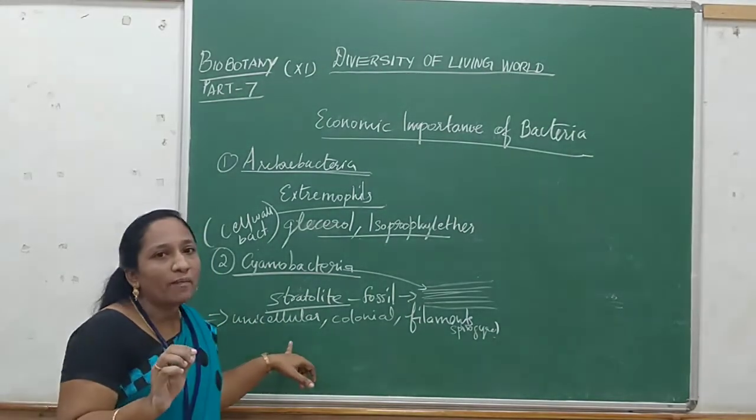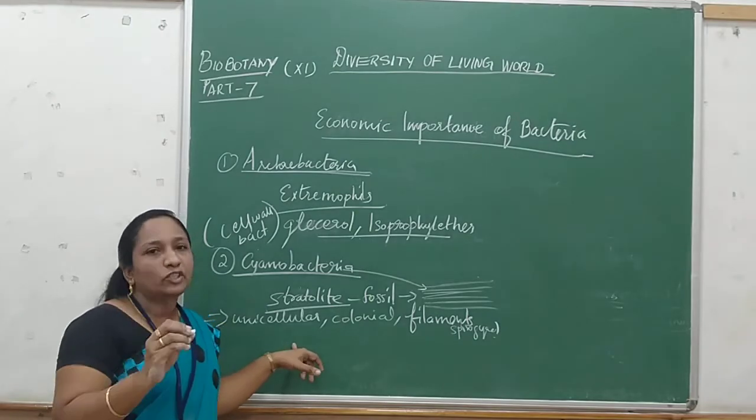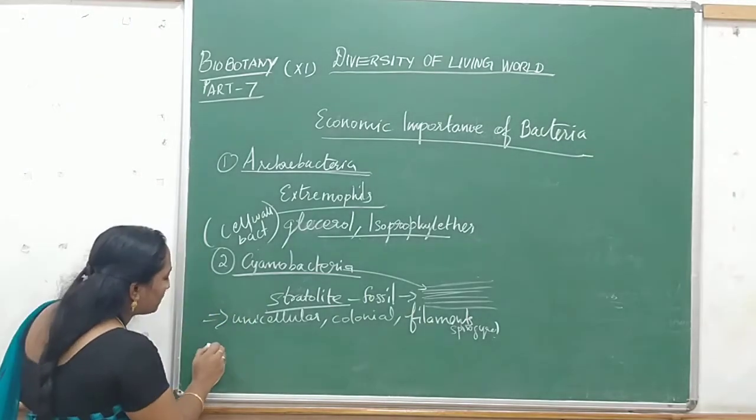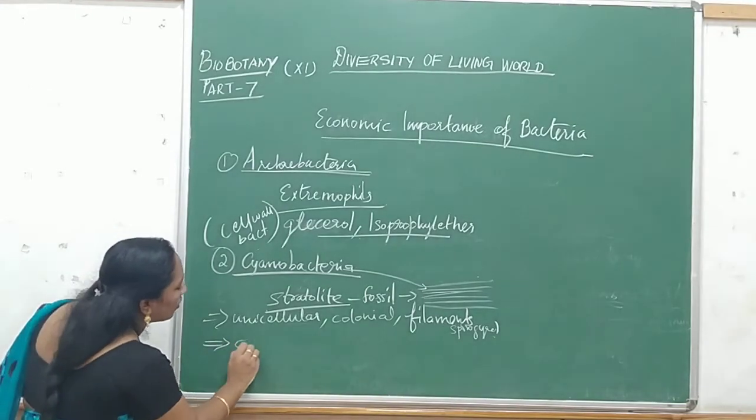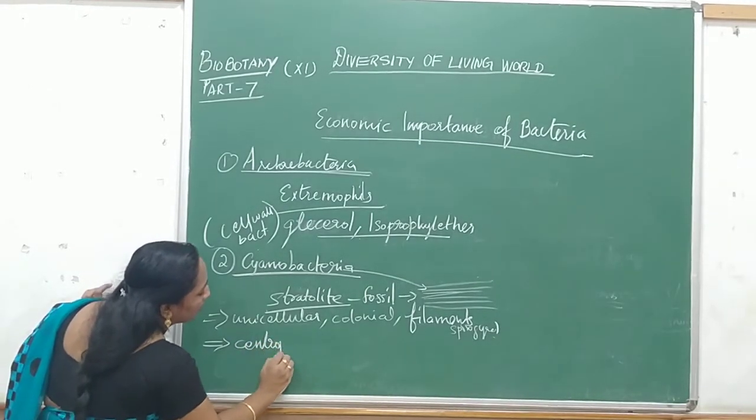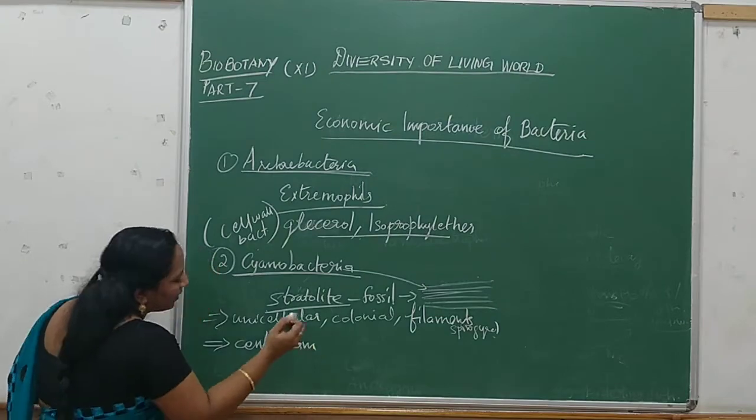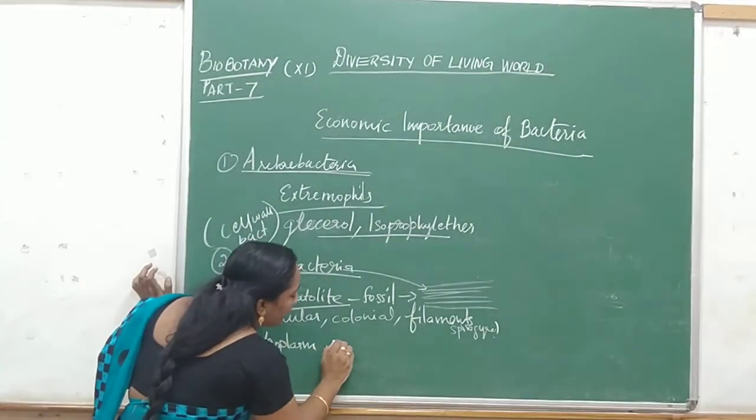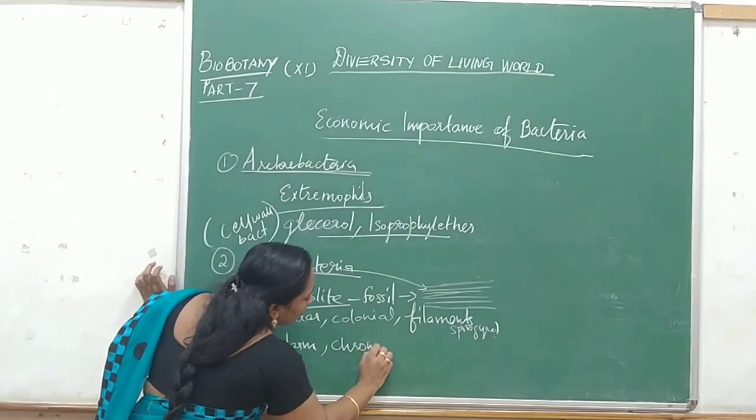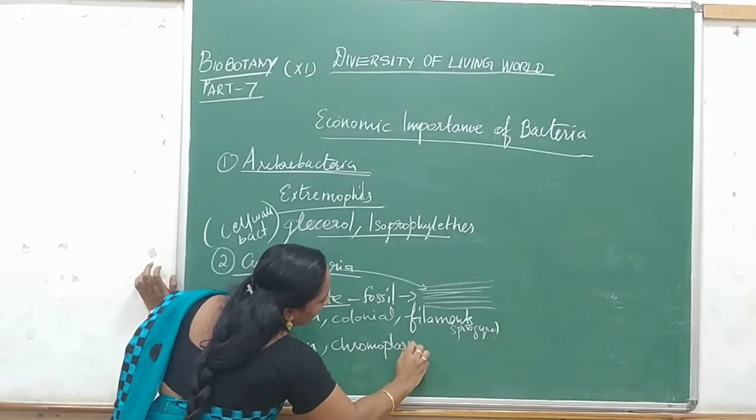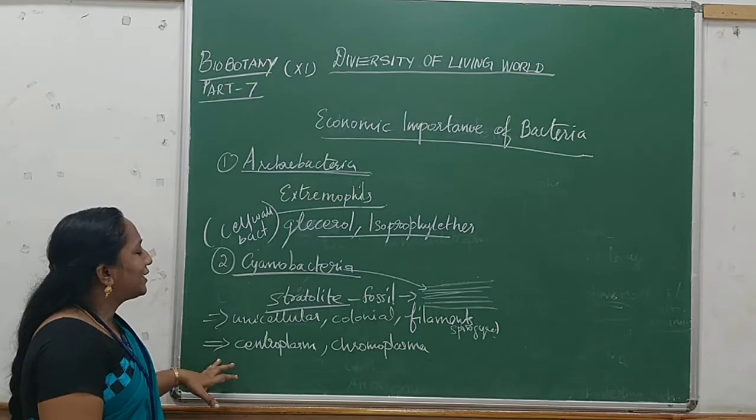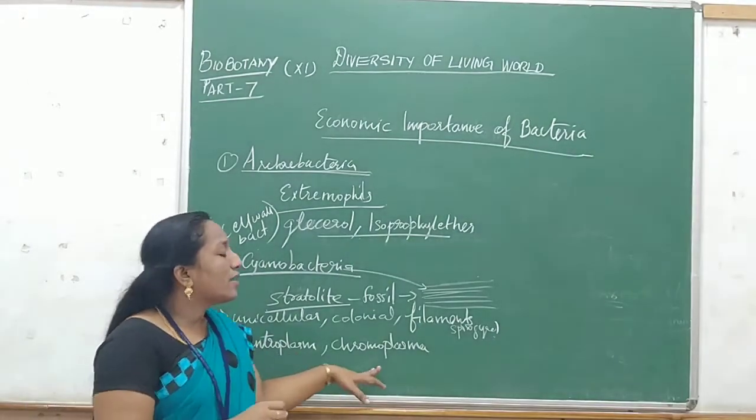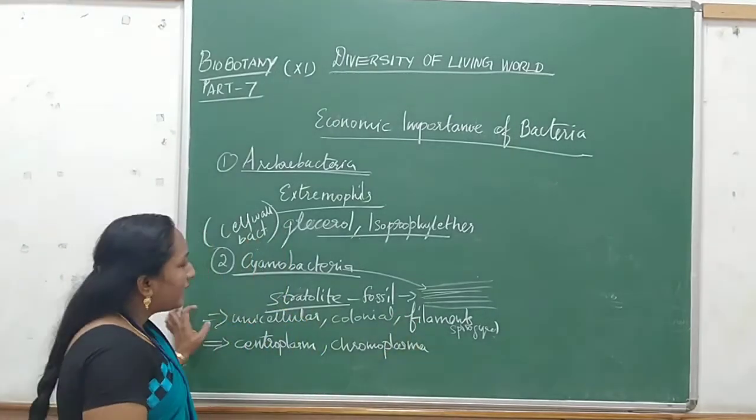cyanobacteria. So this cyanobacteria is having the cytoplasm. They are divided into two parts. The cytoplasm which is present in the middle side is called centroplasm, and if it is present peripherally, it is said to be chromoplasm. Okay. So the cytoplasm content of the cyanobacteria is called centroplasm or chromoplasm.